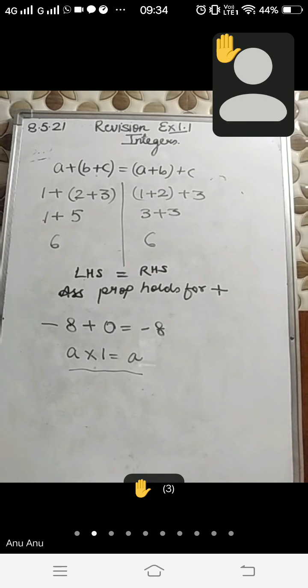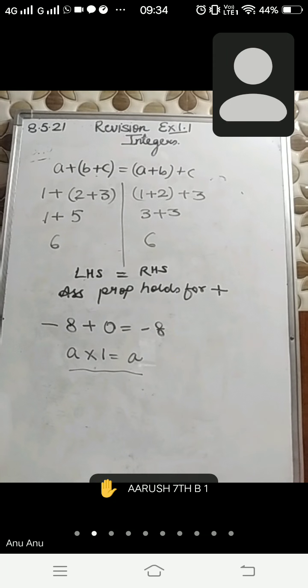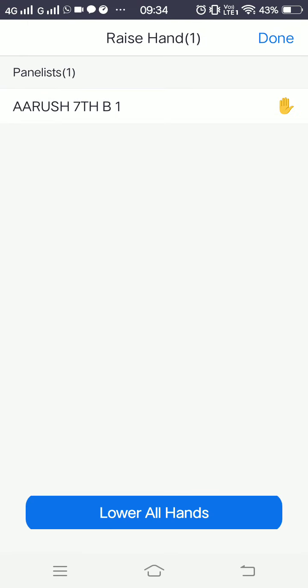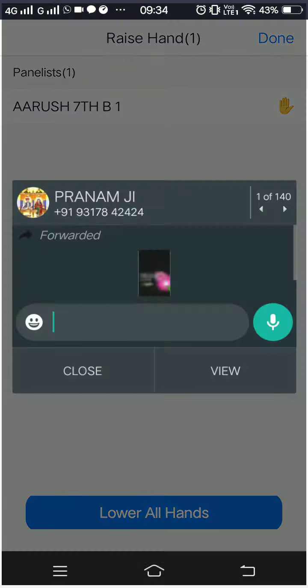Yes, right. Lower down your hand and write down this question. Write a pair of integers whose sum gives you a negative integer.